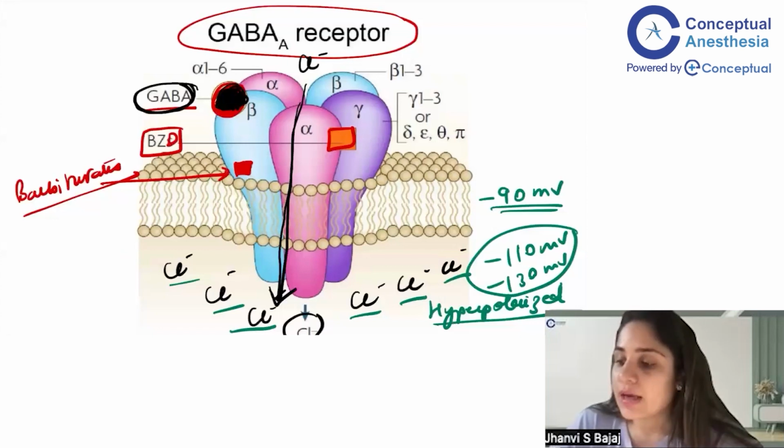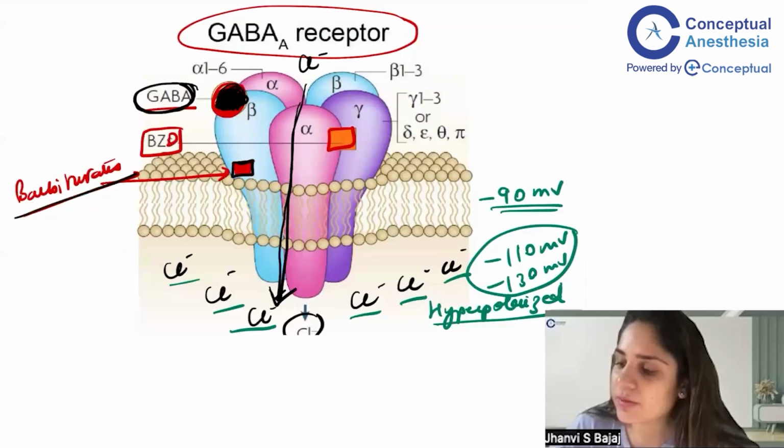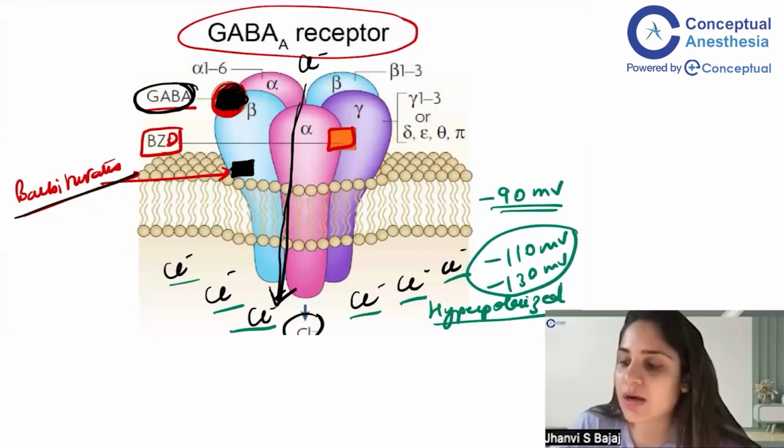Now, what happens when barbiturates attach to this site? Suppose you give thiopentone to the patient. Thiopentone will come and attach to its site on the GABA receptor. Once it attaches, it will cause the same action as GABA when it attaches to the receptor.